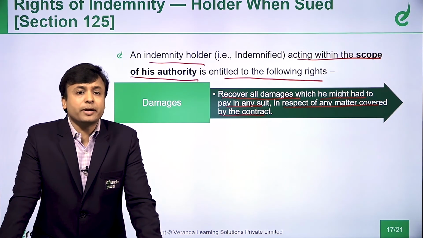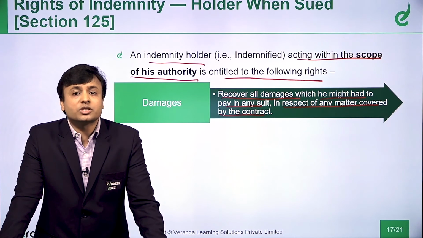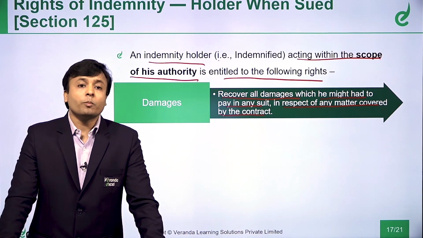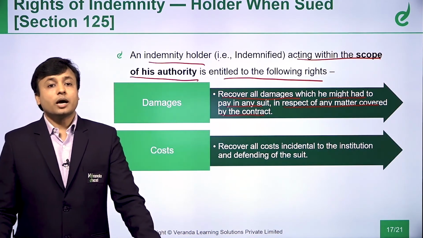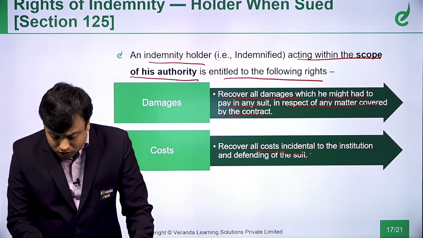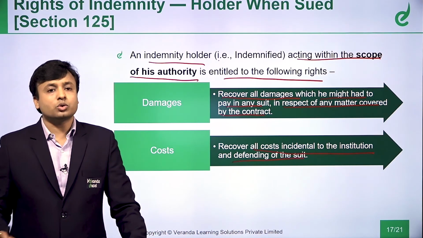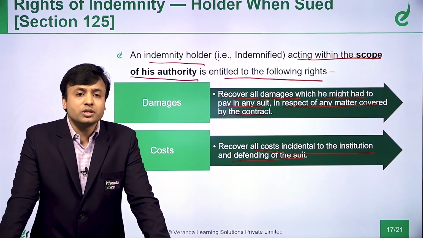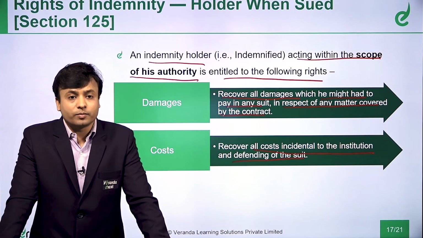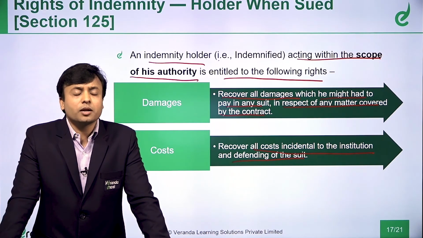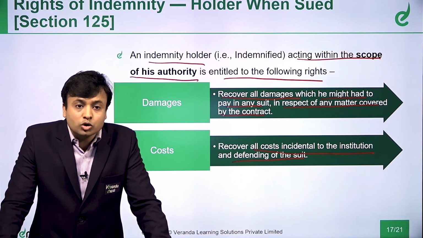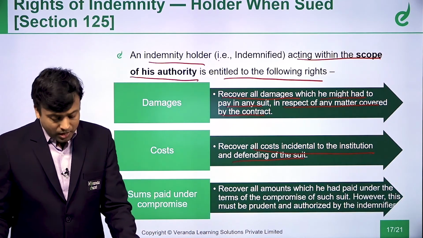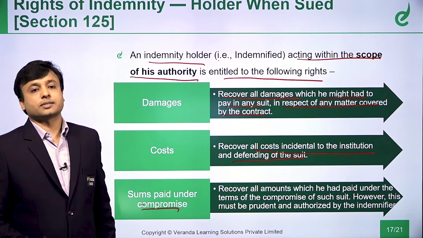So, this indemnity holder can recover all the damages which he has paid in any suit on account of this loss. He can claim from whom? From the indemnifier. Then, he can recover all costs incurred in the suit also. So, if there is a legal dispute which goes on because of this loss, then any cost which I incurred, I mean the indemnity holder, he may incur many costs. So, even this cost also may be recovered from whom? From the indemnifier.